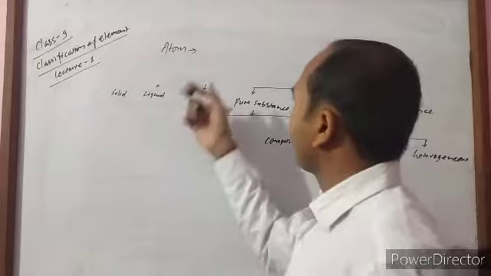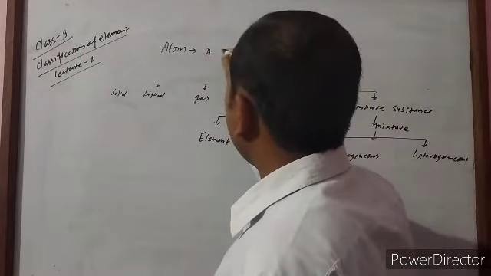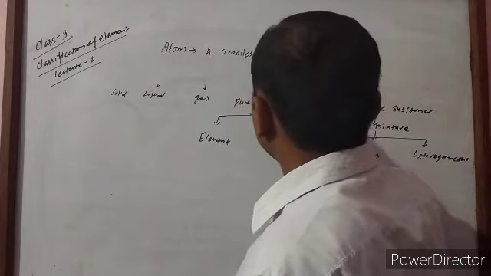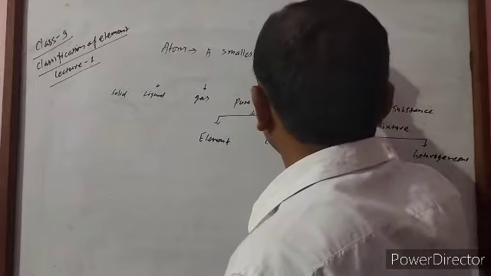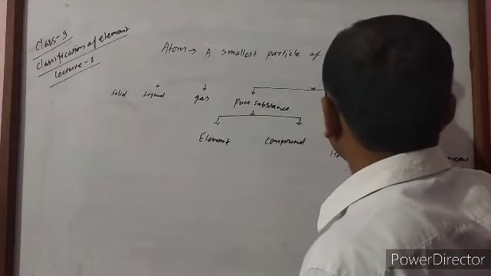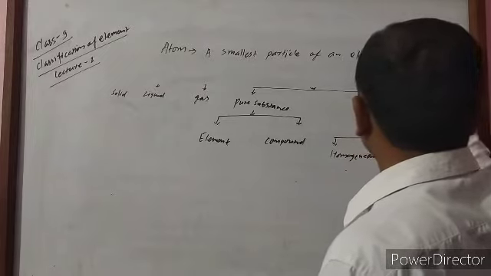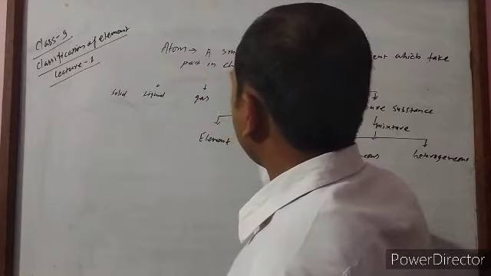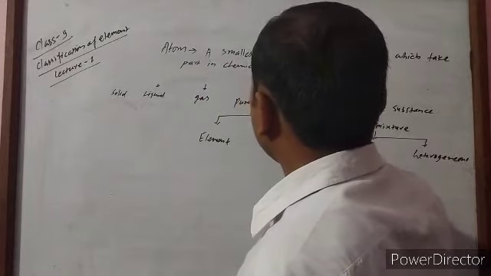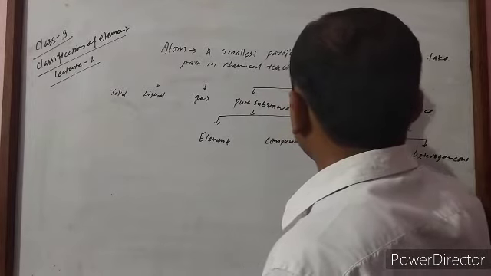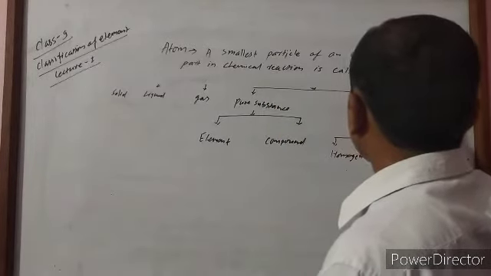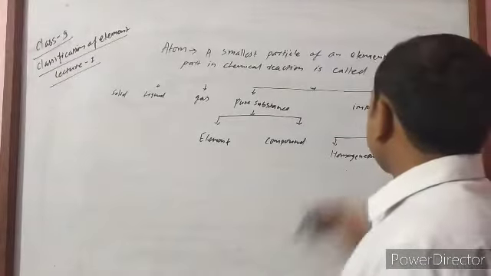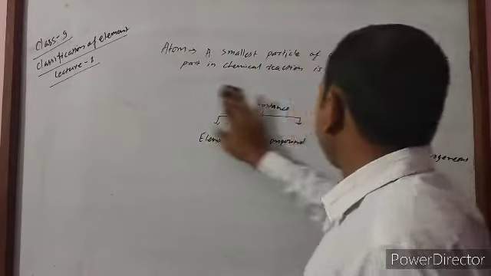So atom means the smallest particle of an element which takes part in a chemical reaction is called an atom. When a chemical reaction takes place, the atom is responsible.